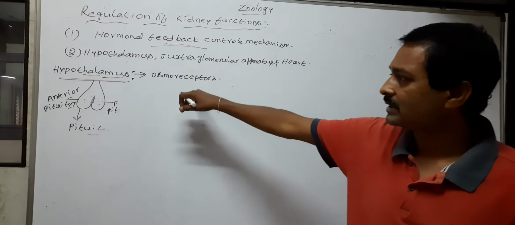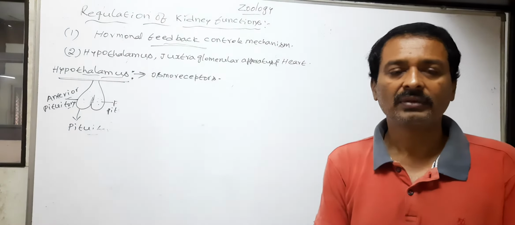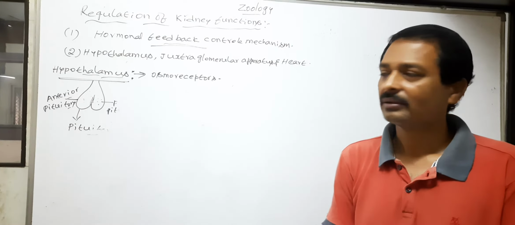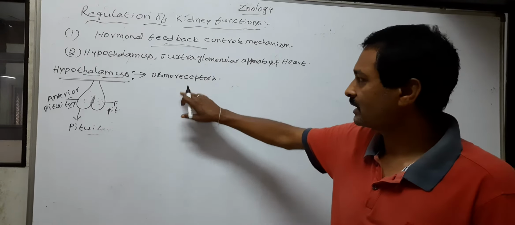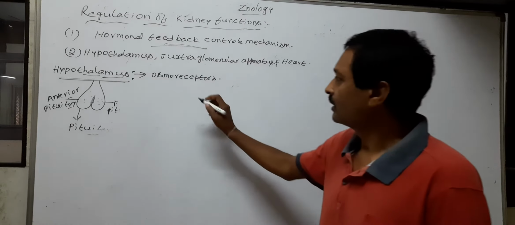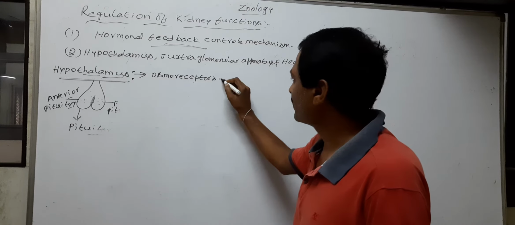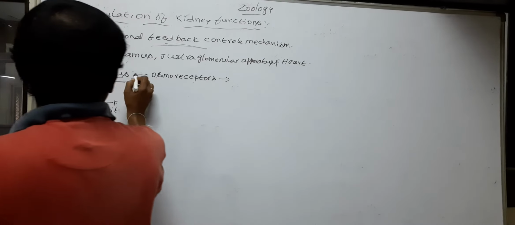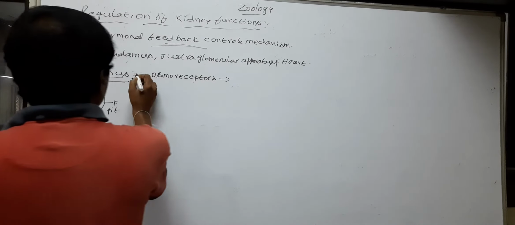When there is excessive loss of body fluids, the osmoreceptors in our body are activated. The activated osmoreceptors stimulate the hypothalamus.